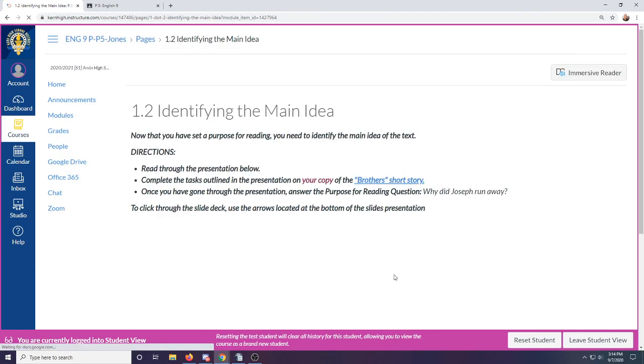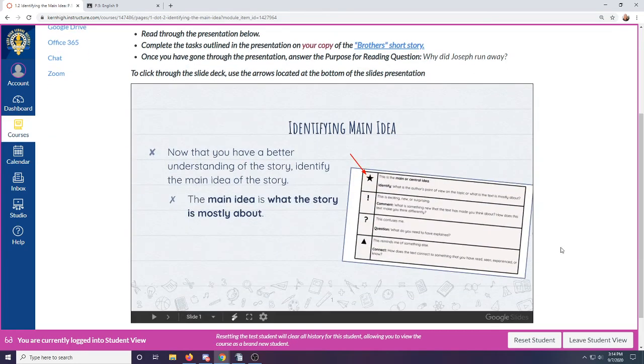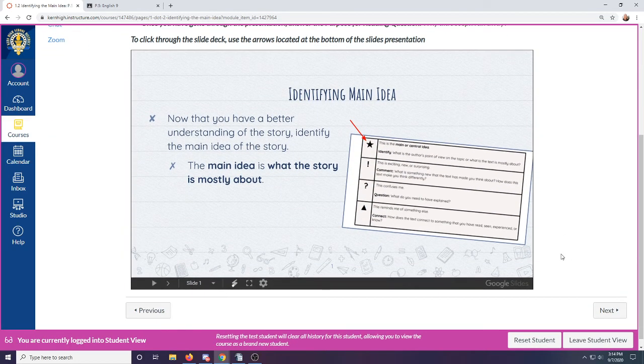When you're done with that presentation, you'll move forward. This presentation goes over the main idea, how you find out what the main purpose of a story actually is. And I'll go over this in more detail with you during our Zoom meetings.